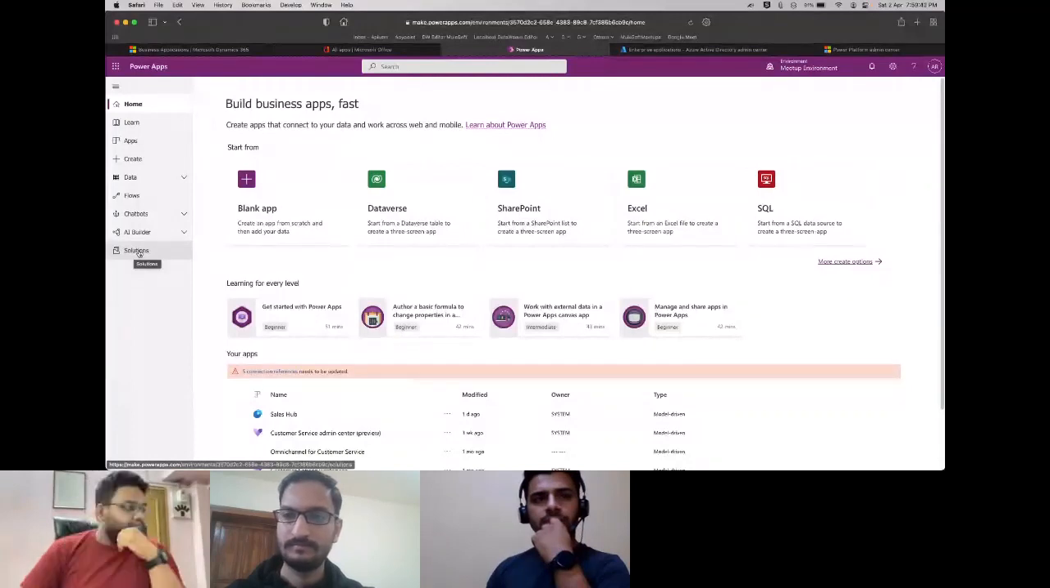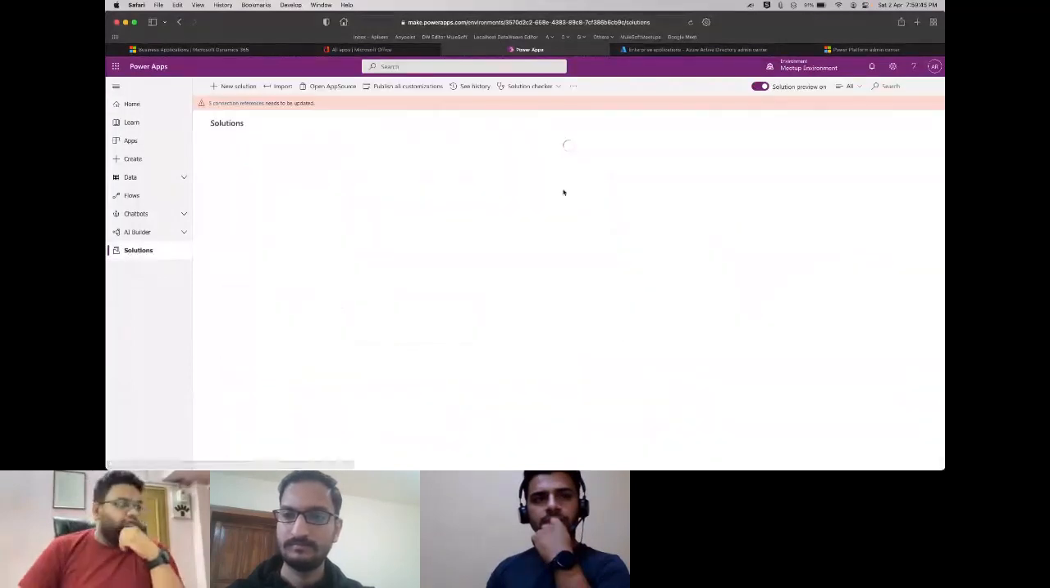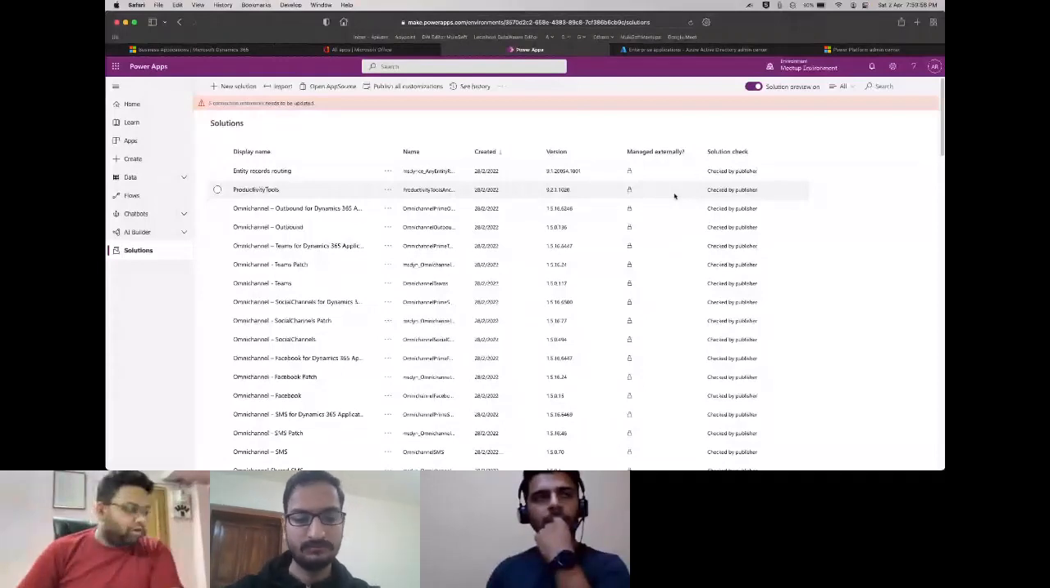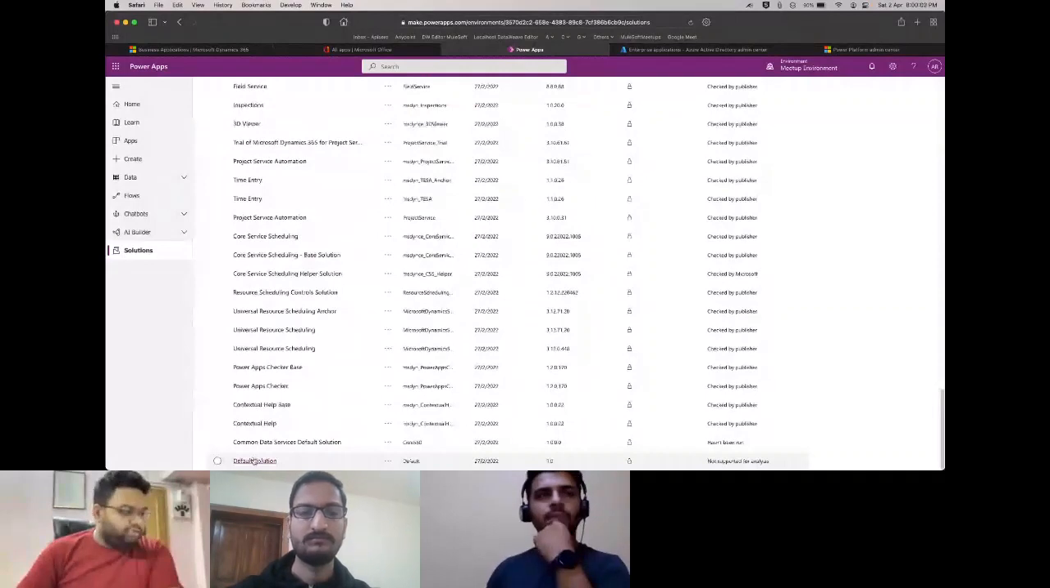If you go to solutions, you'll see a lot of options by default. These are not very useful for our demo in this particular context. What we'll explore is, if you scroll down to the bottom, you will see an option called default solution. This default solution is what we'll mostly be covering. Any other solution is custom made, or it's provided by default when you create this instance.